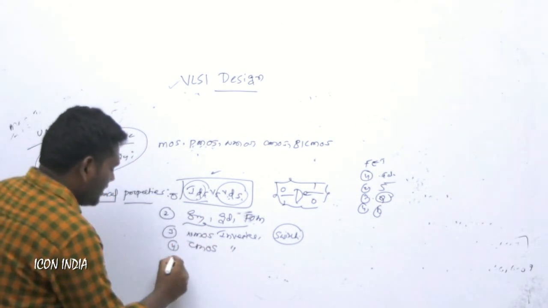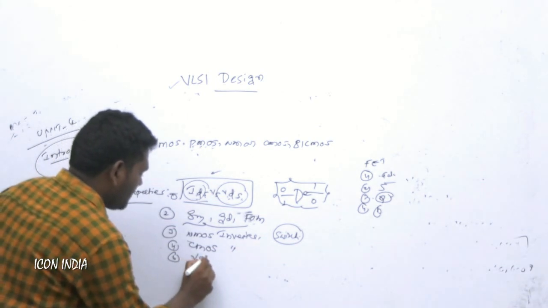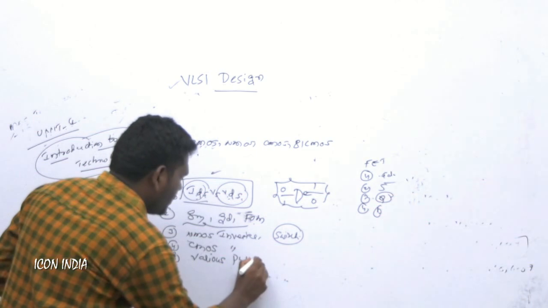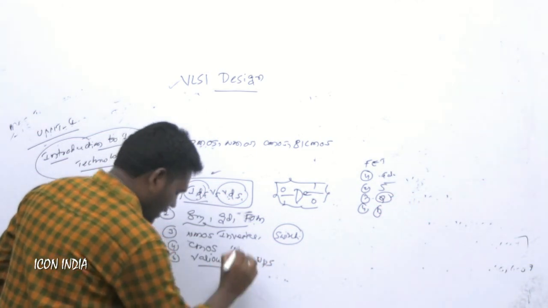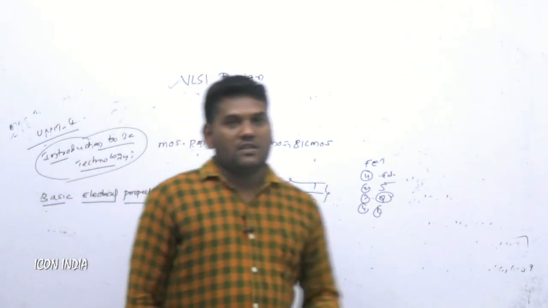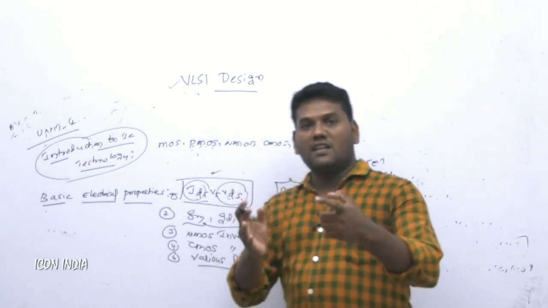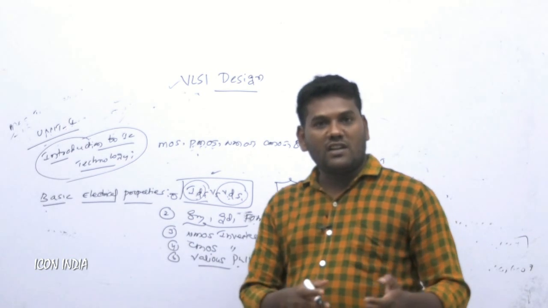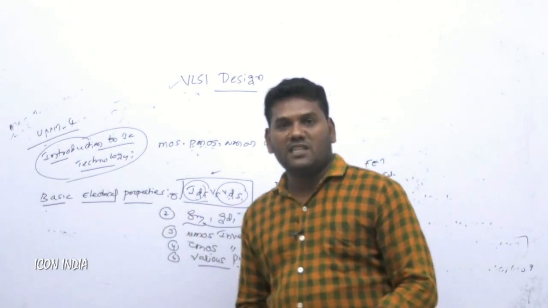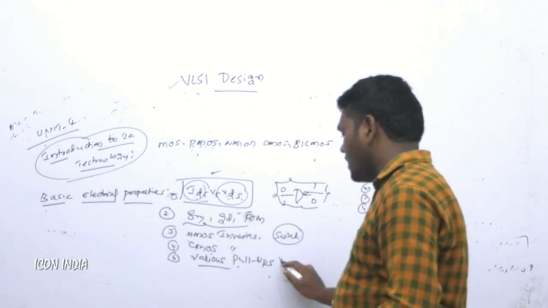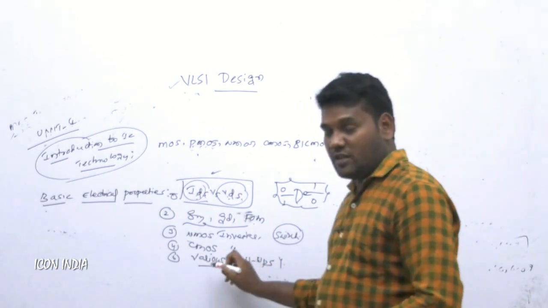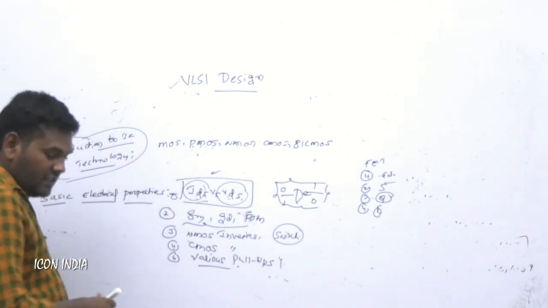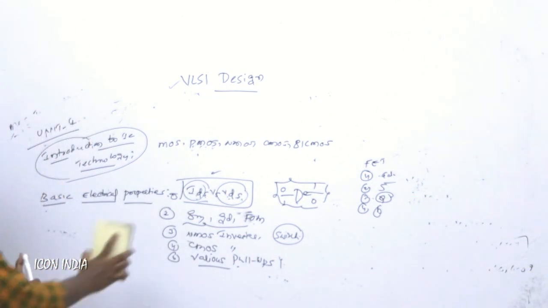And next one is the various pull-ups. Various pull-ups is nothing but, suppose one NMOS inverter is driven to another NMOS inverter, or one NMOS inverter to a larger number of NMOS inverters. We have to derive some pull-up equations in this chapter. This concept, and next one, this is the entire first unit.